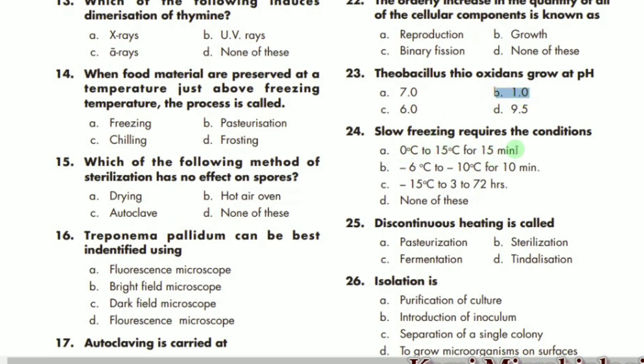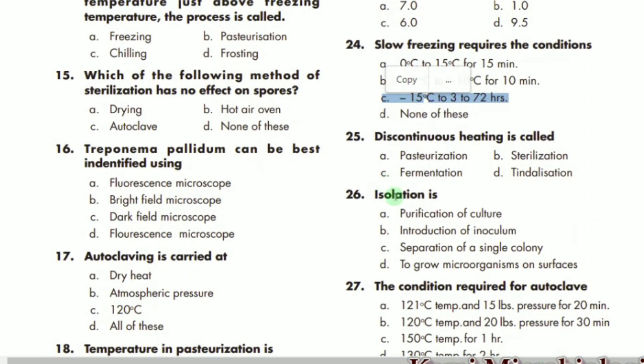Slow freezing requires the condition, so it mostly requires the condition minus 15 to minus 3, mostly for 72 hours. This is the exact temperature for slow freezing. So C is the correct option. MCQ 25 says that discontinuous heating is called what? It's mostly called sterilization. D is the correct option.